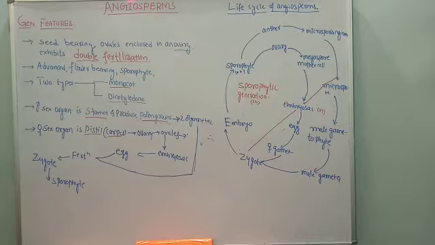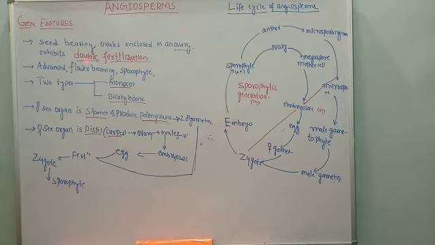And angiosperms exhibit double fertilization. This definition is very important because the process we are going to learn separately in this chapter, and the definition also we should understand. What is the meaning of double fertilization? We know the meaning of fertilization: the process of fusion of male gamete with the female gamete is called fertilization.